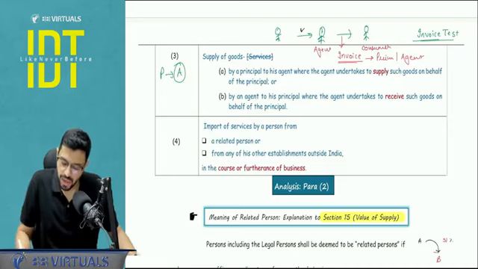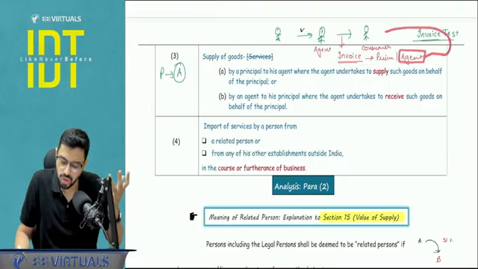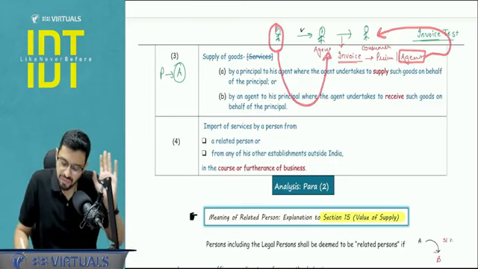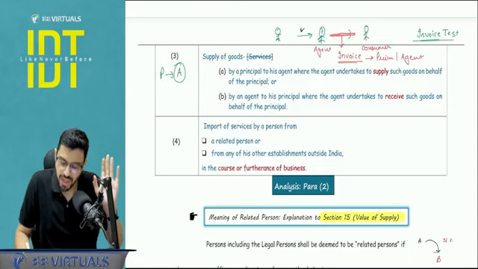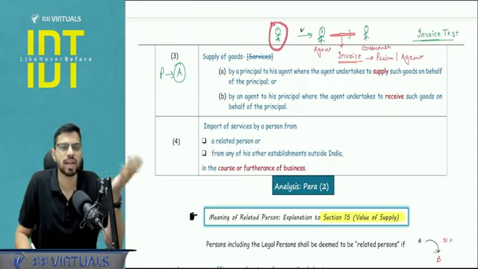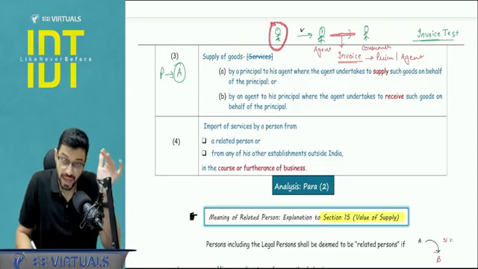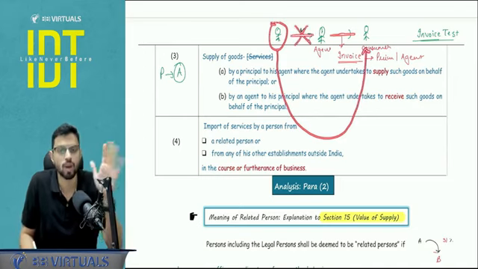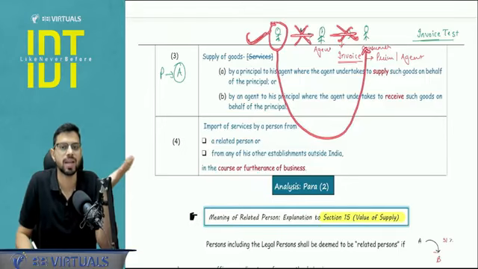Now pay attention. If the invoice is raised in the name of the agent, means on the books, on the record, it is clearly visible that the agent has sold to the consumer, in that case the principal and agent transaction will also fall under supply. And if the invoice for this transaction is given in the name of the principal, so clearly if anyone sees the invoice, it is a clear-cut case of sale by the principal to the consumer, in that case this transaction will not be a supply, because the invoice is raised directly in the name of the principal.